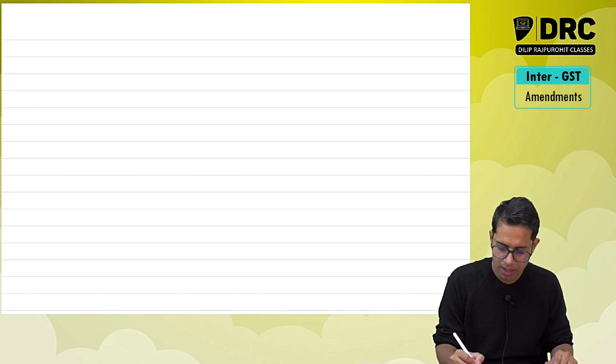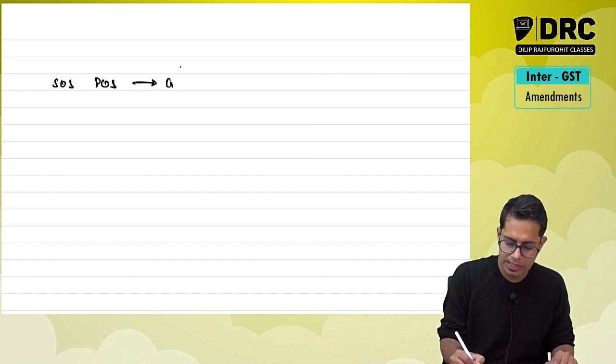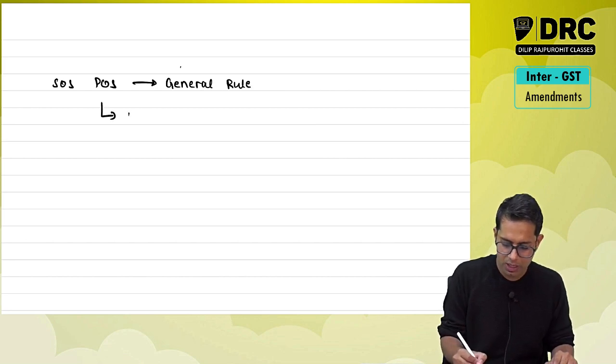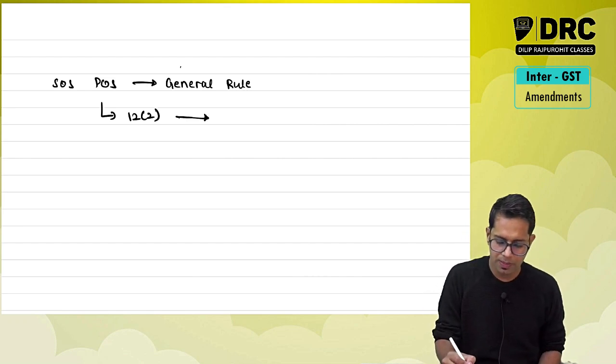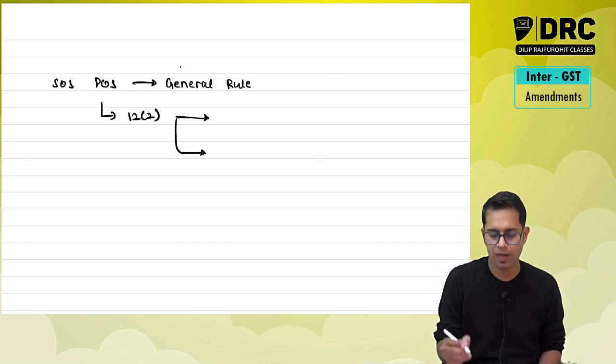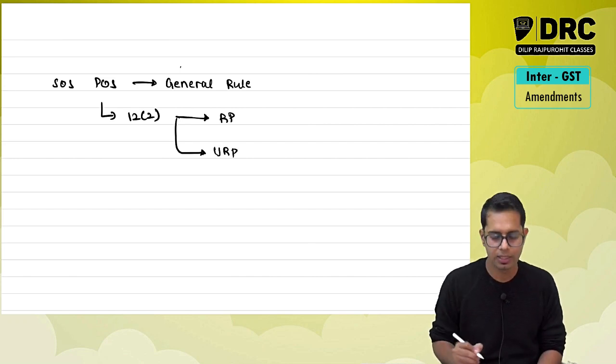Now, advertisement services. Please note, for supply of services, what does the general rule say, sir? Place of supply for services, general rule, which is in section 12 subsection 2. What is section 12 subsection 2 telling? Check whether the services are given to a registered person or to an unregistered person.